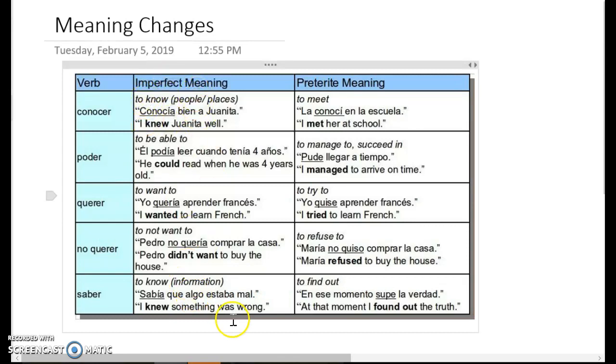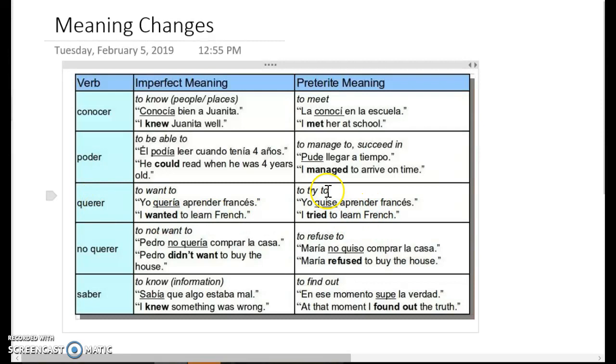So you don't need to remember what they mean in the imperfect because they mean what they normally mean. They change meaning in the preterite. If you think about conocer, to meet somebody, we know that preterite is like one time. Conocer is to know somebody. And if you know somebody one time, it's kind of like you meet them, so that's what it means in the preterite. Poder is to be able to, in general. If you're able to do something one time, it means you manage to do it or you succeed in doing it, like a specific time.